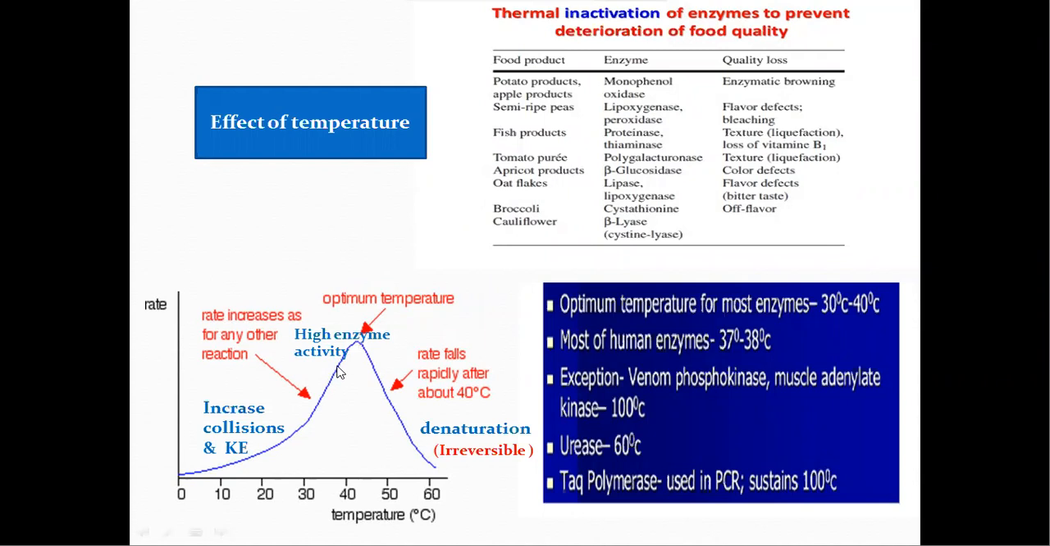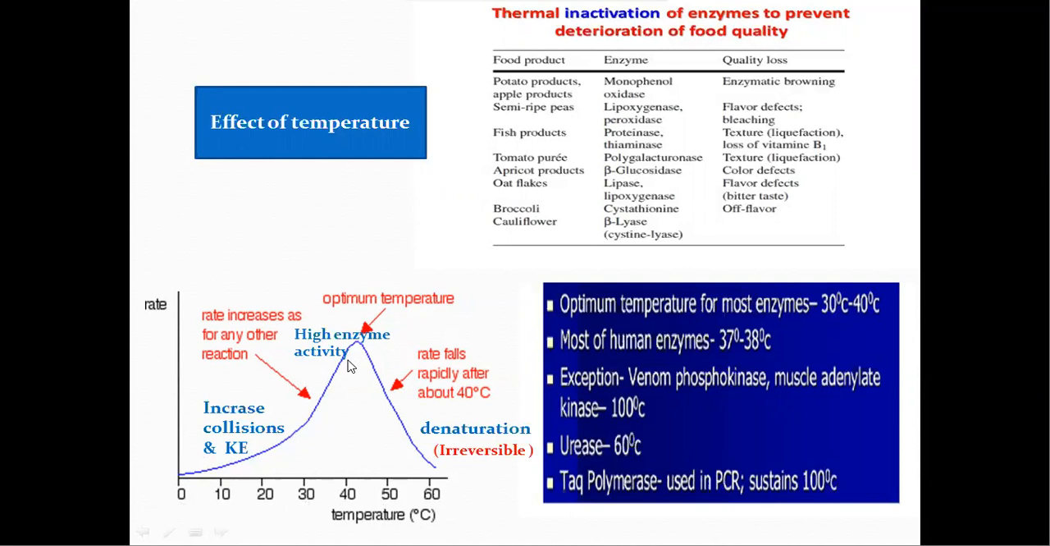So here we can see a bell-shaped plot. On the x-axis we are taking temperature, on the y-axis we are taking rate of reaction. At low temperatures, below 10 degrees centigrade, the enzymatic activity is very low. This is mainly due to fewer collisions and less kinetic energy between enzyme and substrate. If you increase the temperature, these collisions will increase, so enzymatic activity will also increase.